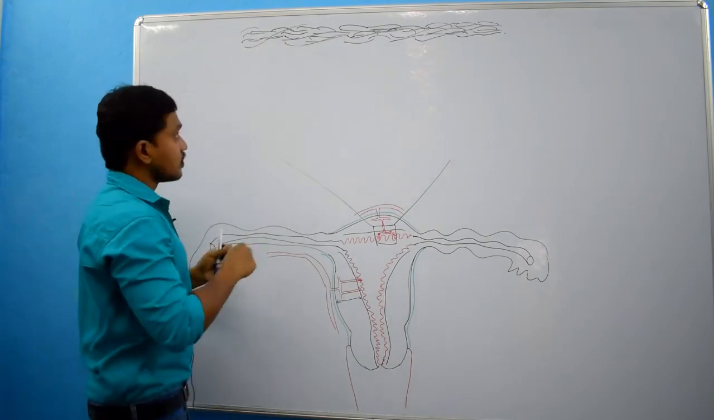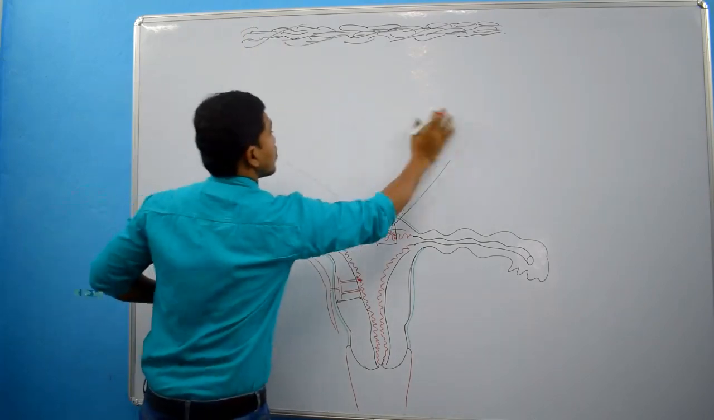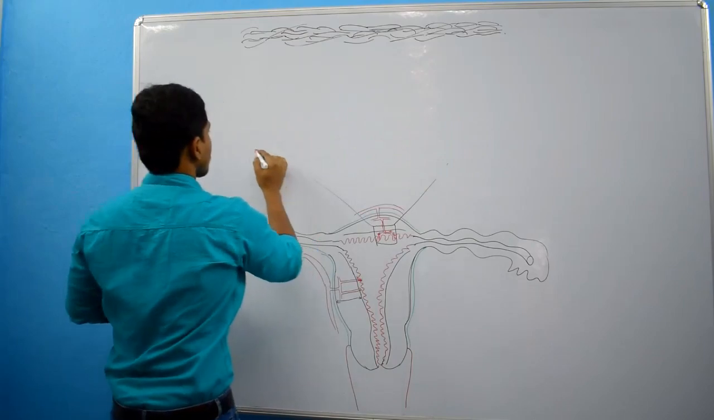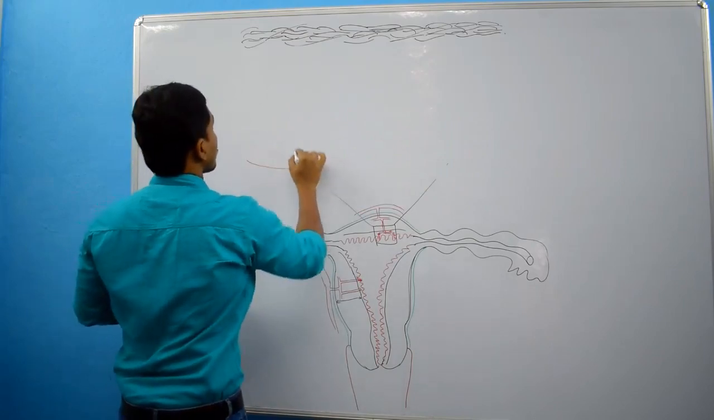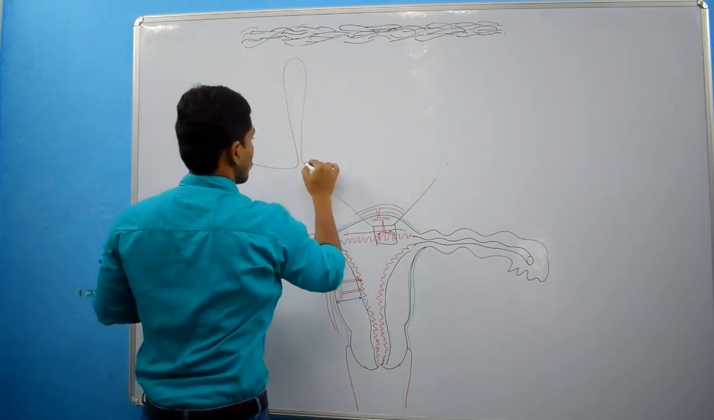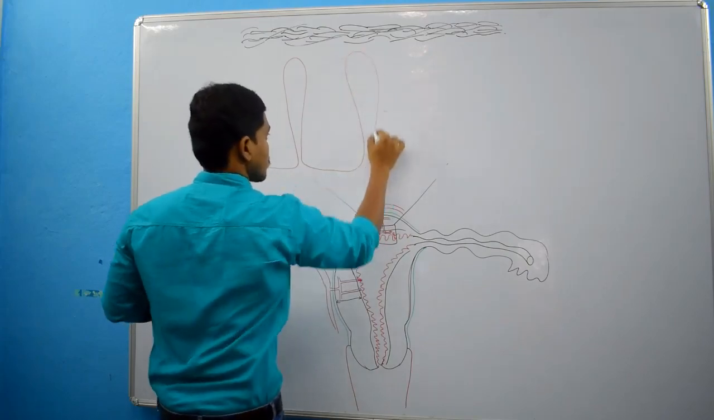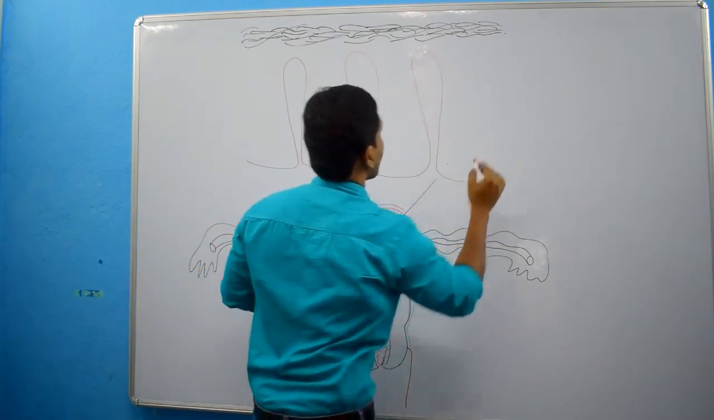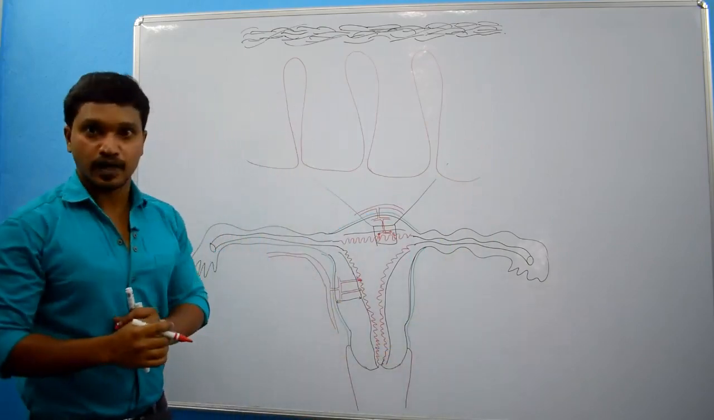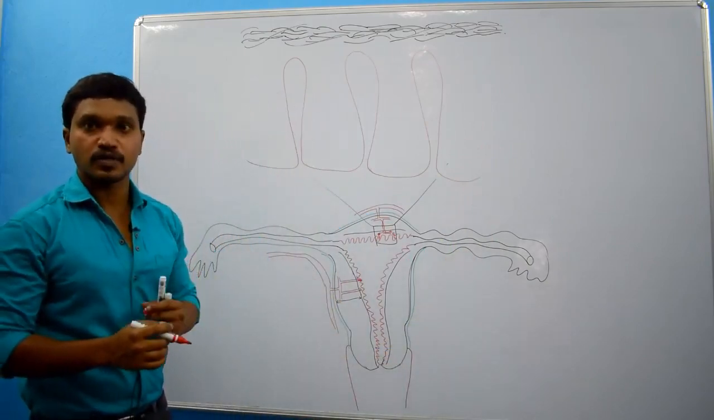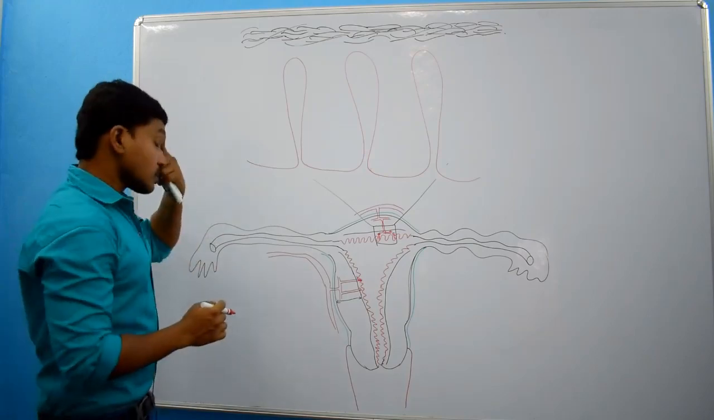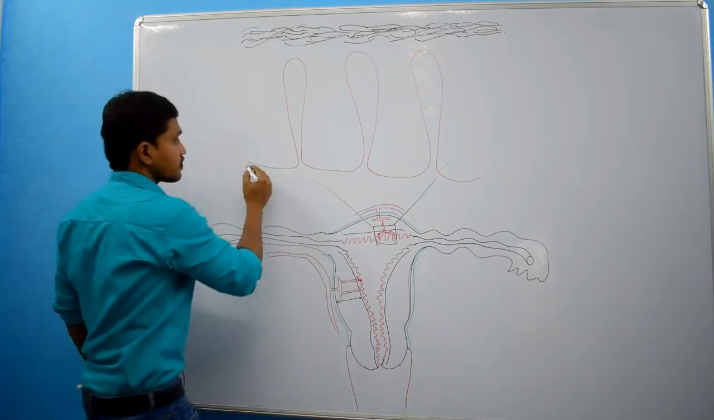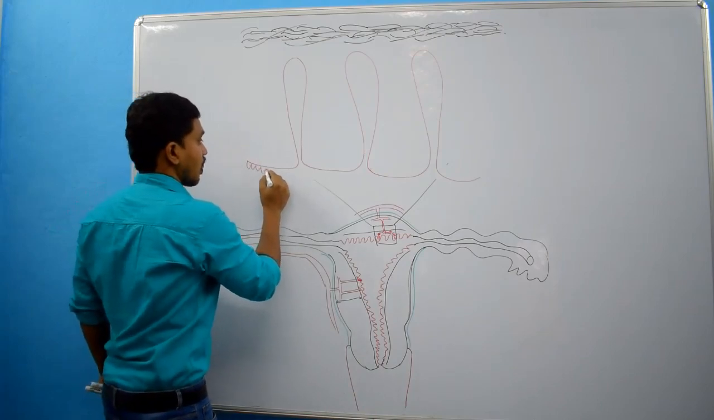Then the endometrium. The endometrium contains endometrial glands, connective tissue and spiral arteries. Of course, along with that veins will also be present. What is the lining epithelium of the uterus? The lining epithelium of the uterus is columnar epithelium.